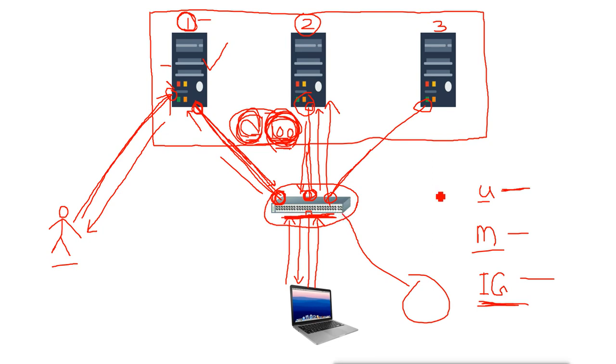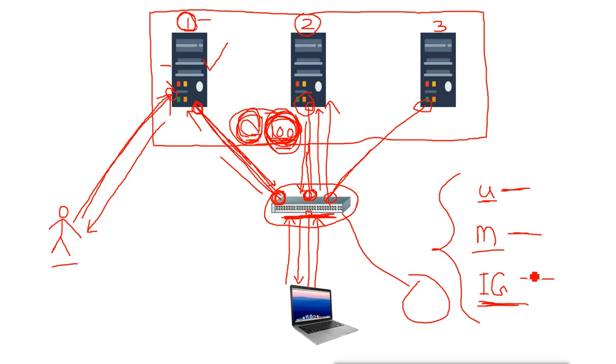So these are the three operational modes we have, and how this works. In the unicast mode, the nodes of the cluster will only respond for the cluster IP; they will not respond for their own IP. It is useful when you have multiple adapters available for the nodes. Then we can use multicast mode, where the nodes will respond to their own IP address and also for the cluster IP address. This is helpful when you have a single adapter on every node.